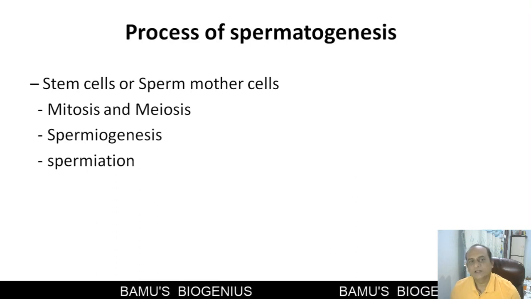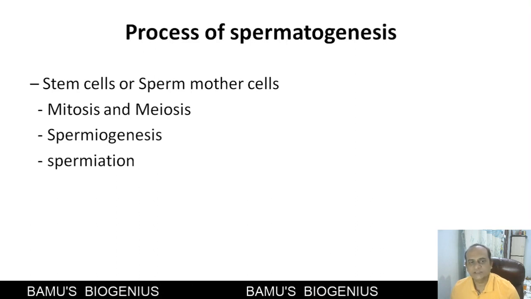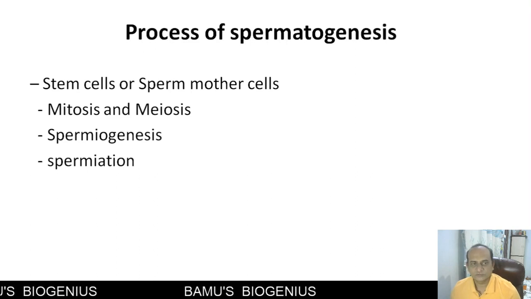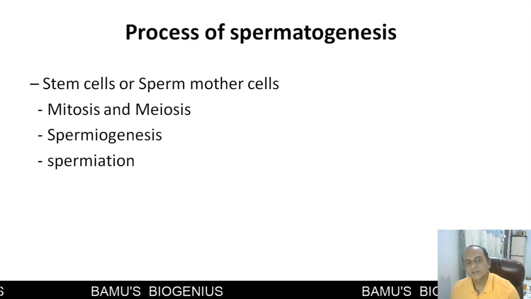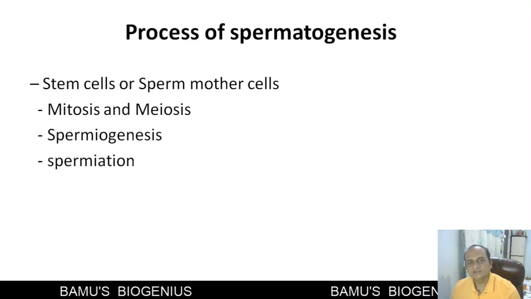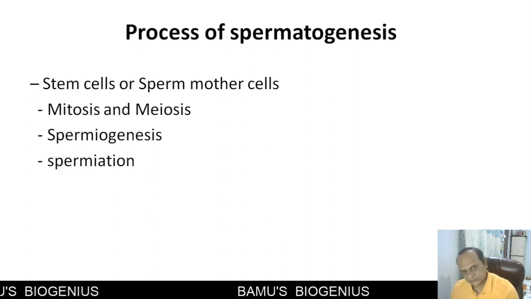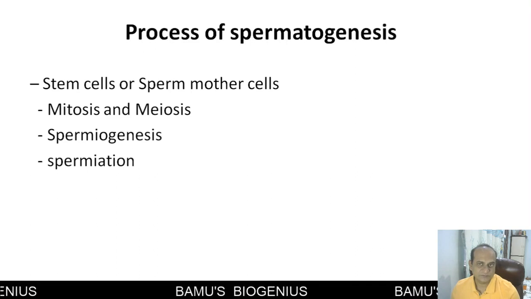After that, the process of spermiogenesis converts a simple spermatid into a spermatozoa. So that is called spermiogenesis. And the release of these spermatozoa from the membrane of the Sertoli cell is called spermiation. So when these spermatozoa are released from the Sertoli cells, the process is called spermiation. So this is the whole process of spermatogenesis.